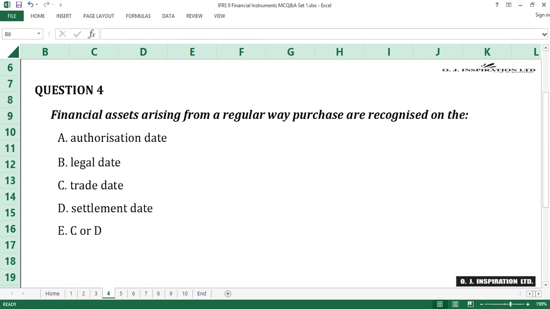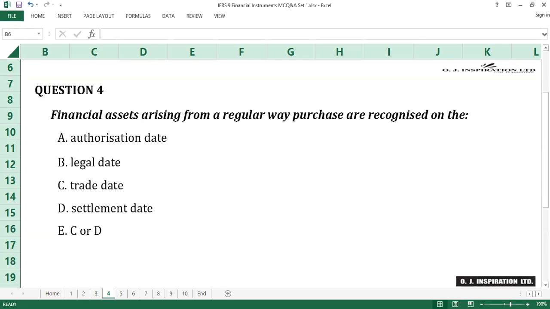Question number 4. The answer to question number 4 is E, C, or D. A regular way purchase of financial assets requires that the assets are recognized on either the trade date or the settlement date. The trade date is the date that an entity commits itself to purchase or sell an asset. The settlement date is the date that an asset is delivered to or by an entity.